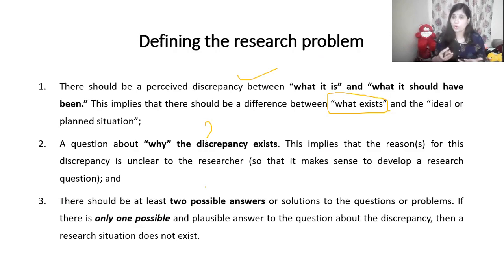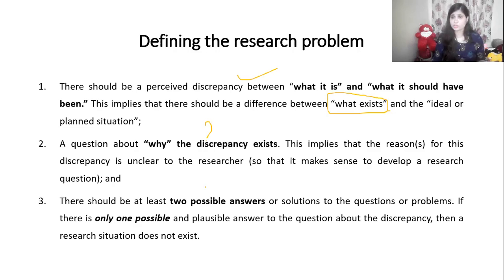There should be two or more possible answers or assumptions available for your researchable problem. If there is only one possible answer, then that is not a researchable problem. Management can directly take the decision, because the question is there and only one answer is available, so you need not do research for further inquiries, right?